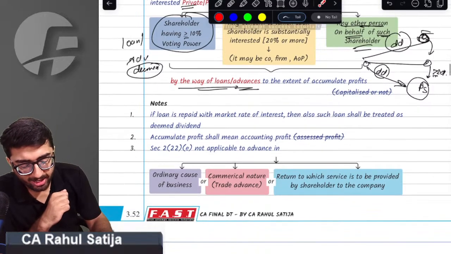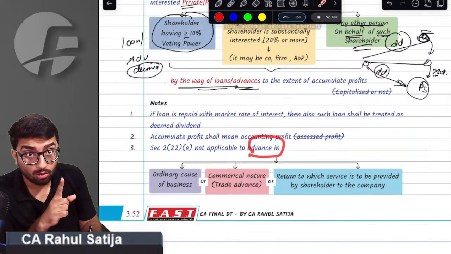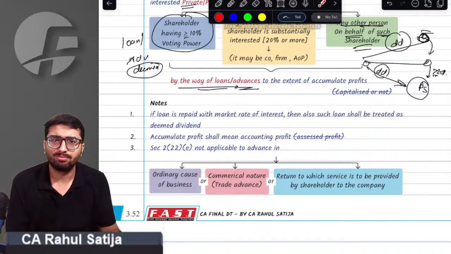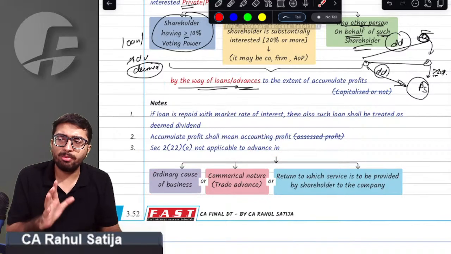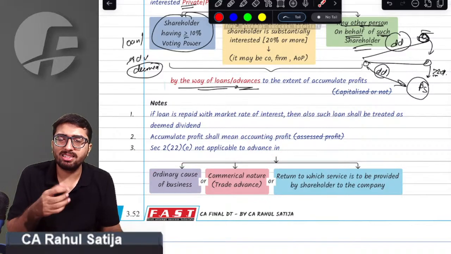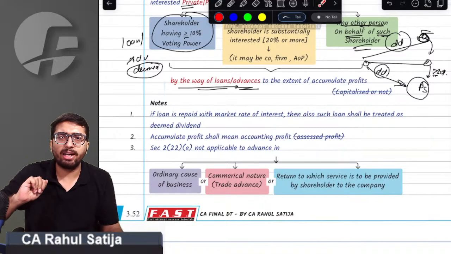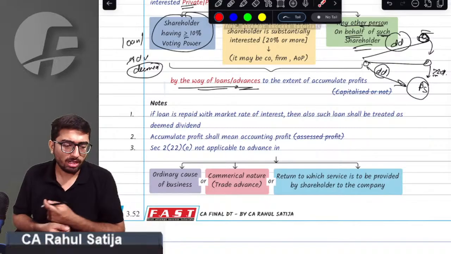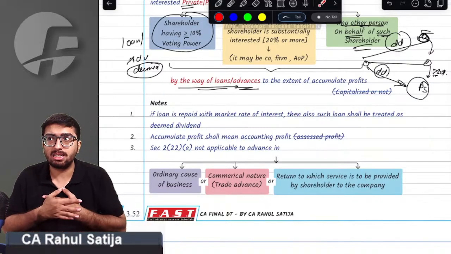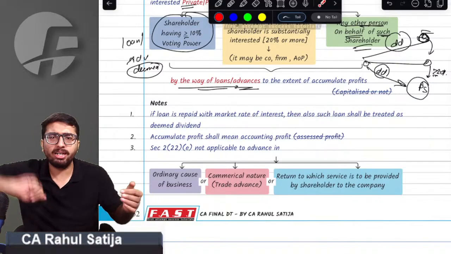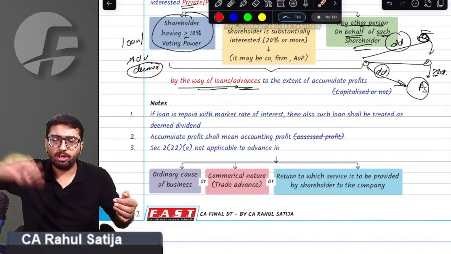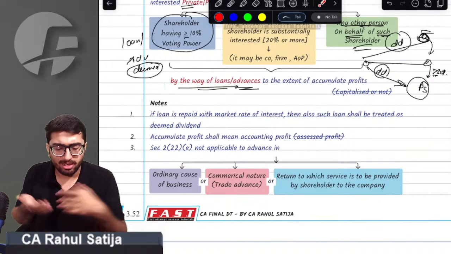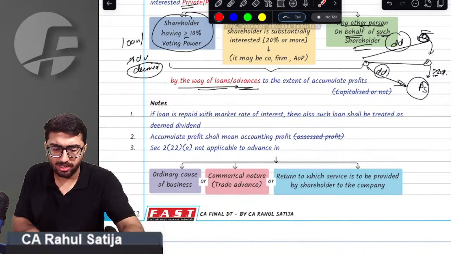What it says: if any advance, not loan, only advance, has been given to the shareholder in the ordinary course of business. Normally, if the company gets any kind of services, an advance is required to be paid. So if an advance is paid to the shareholder, then it is allowed. For example, if I am required to get technical services, I am required to pay advance to anybody. So if I am paying such advances to the shareholder, then it is allowed.